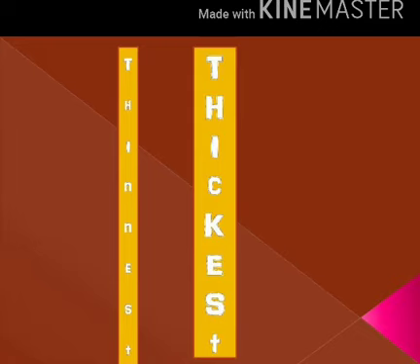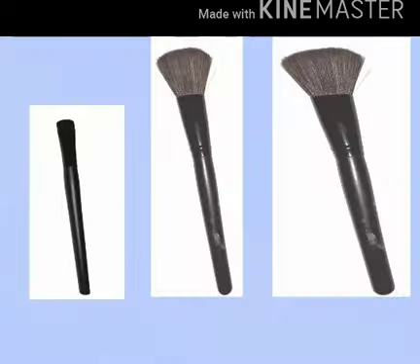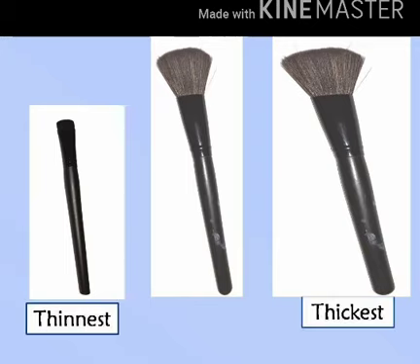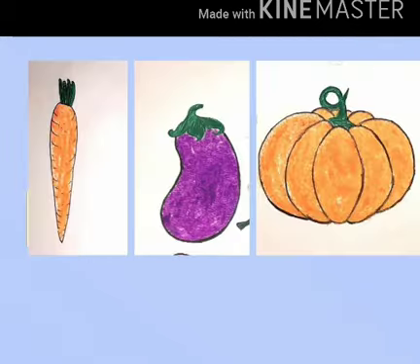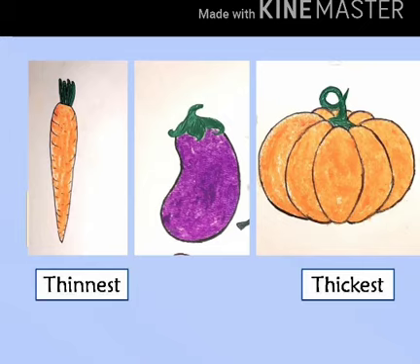Thinnest and thickest. Which one is thickest and which one is thinnest? The first brush is thinnest. The last brush is thickest. Now, within these three, who is thinnest and who is thickest? Carrot is thinnest and pumpkin is thickest.